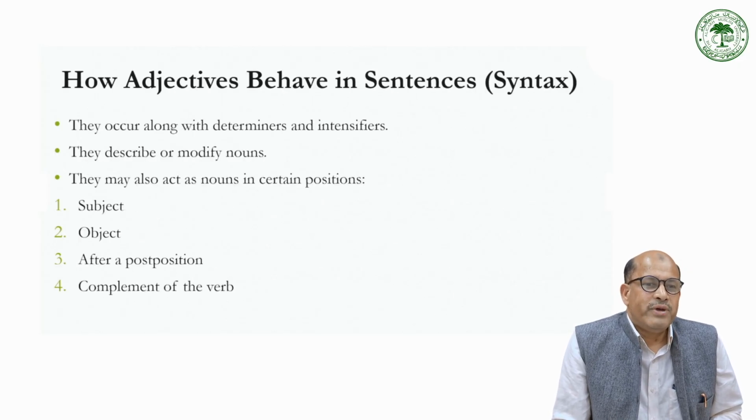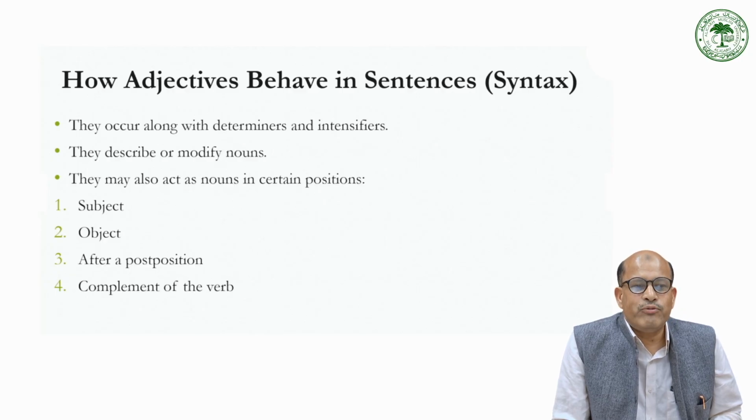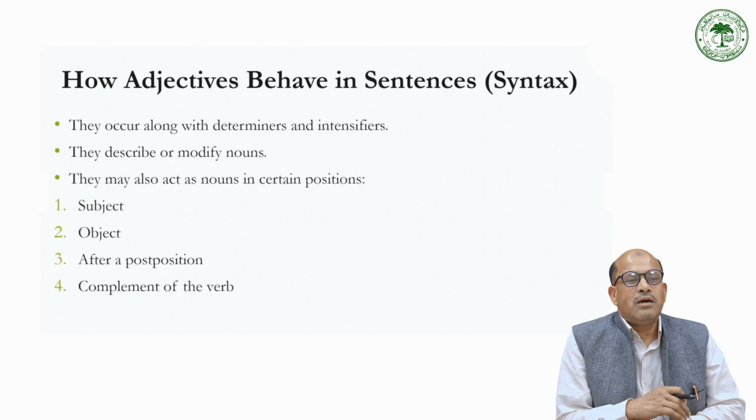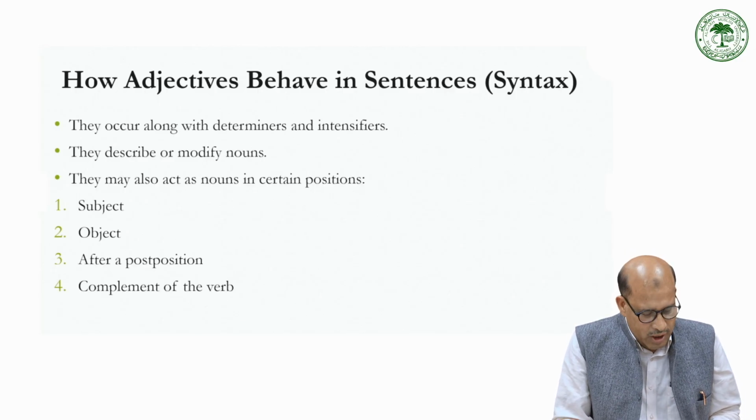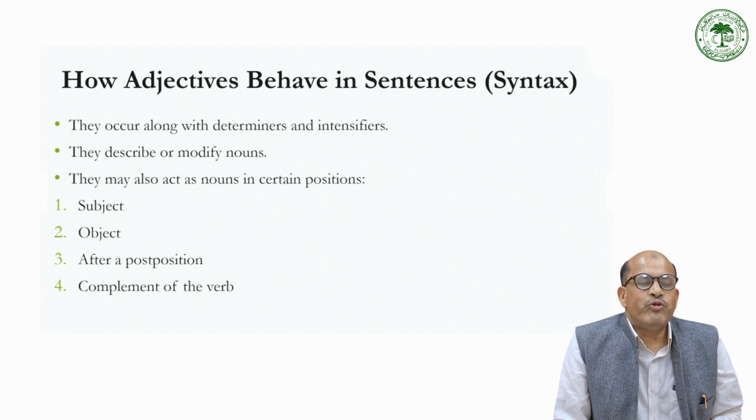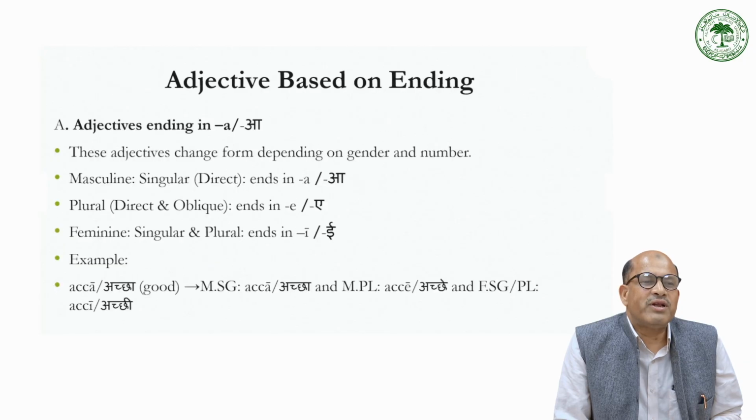How it behaves in sentences: they occur along with determiners and intensifiers. We know they agree with the noun and describe or modify the nouns. They may also act as nouns in certain positions, such as subject, object after a post position, or complement of a verb. So this is important to understand. At many positions it works in agreement with the adjective. Now, if you remember those charts, you can easily comprehend these descriptions.